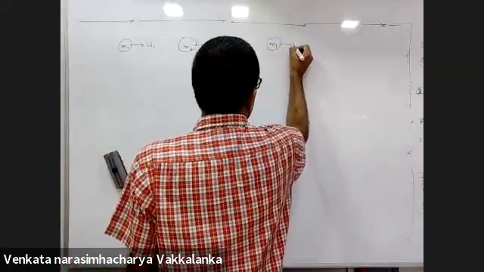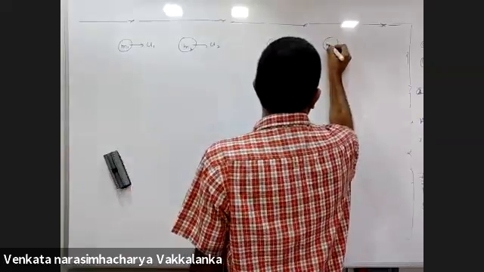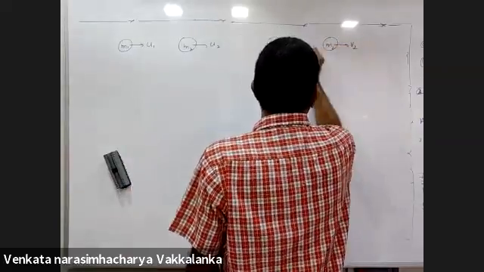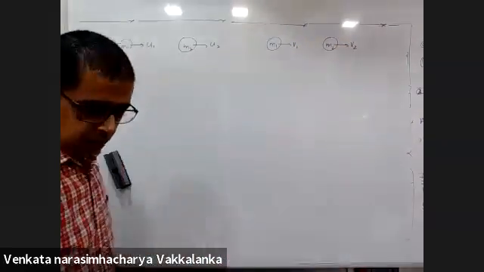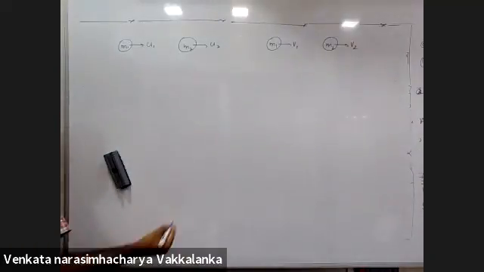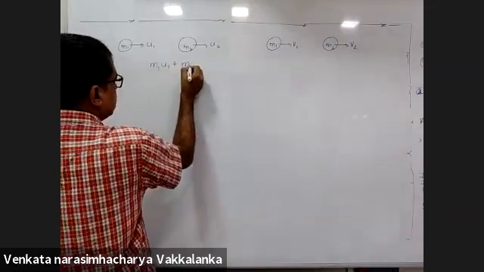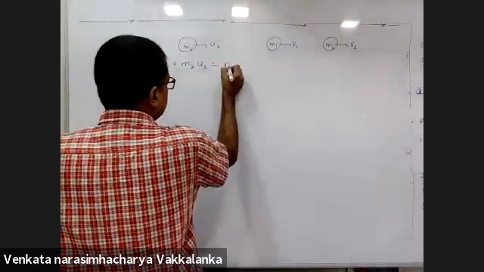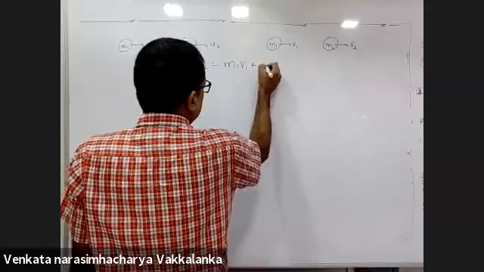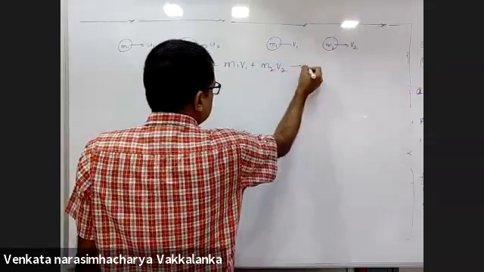After collision, this will be moving with a velocity v1 and this will be moving with a velocity v2. What is your first dynamic equation? m1 u1 plus m2 u2 is equal to m1 v1 plus m2 v2. This is your first dynamic equation.